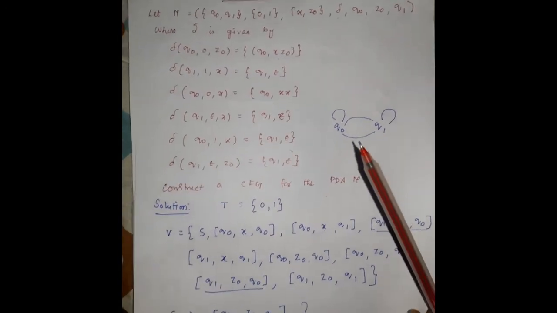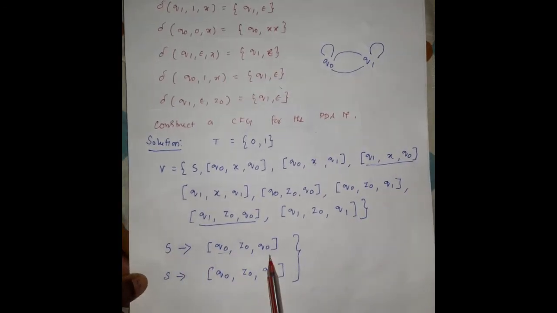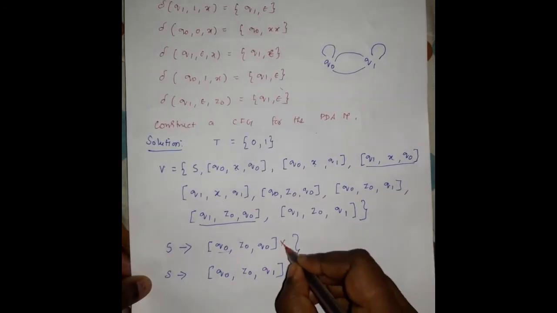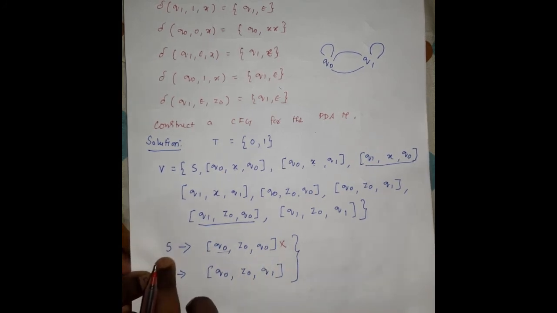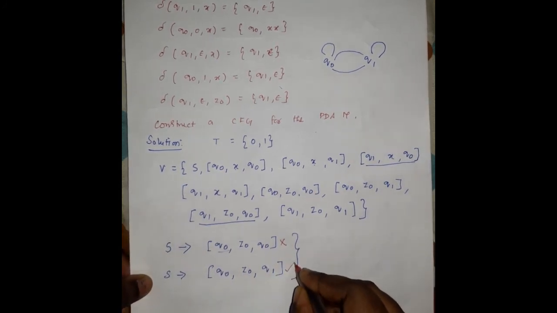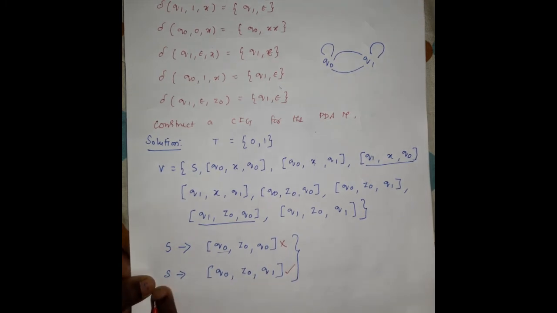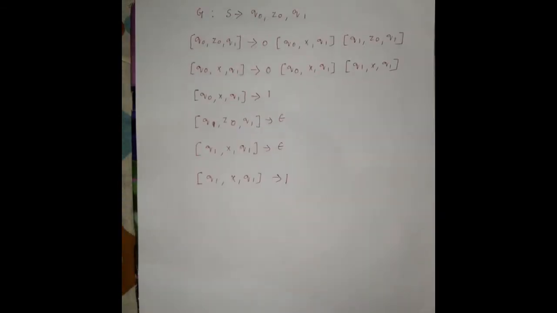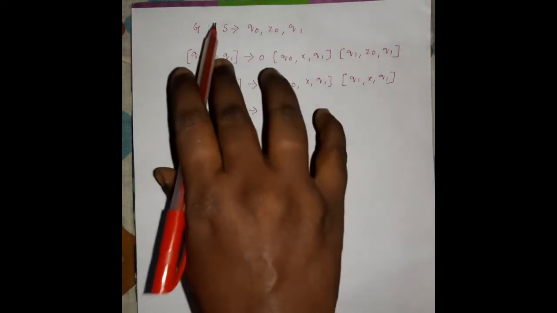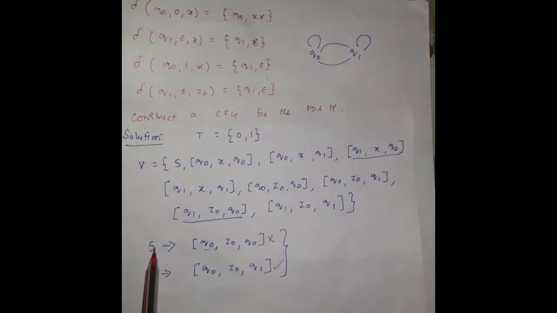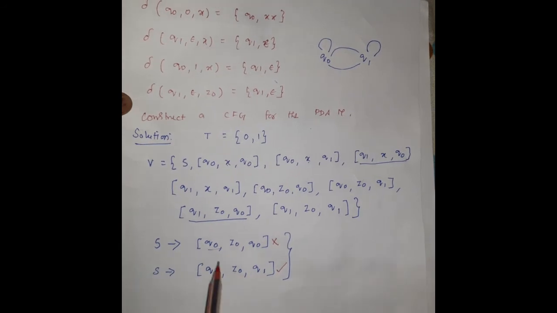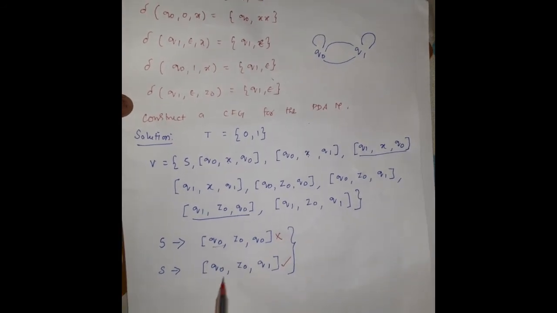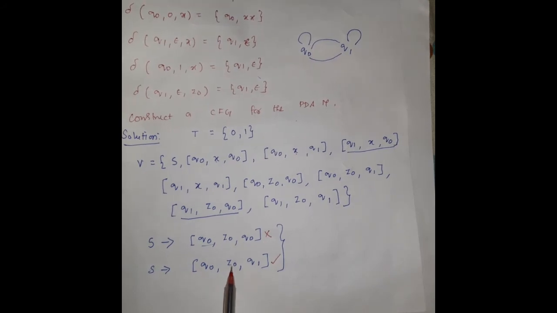So q0 z0 q0 is involved in the start symbol derivation. So we have to eliminate this particular production rule for this start symbol. We can only take this production with this variable for this start symbol only. So after eliminating this particular production rule, we can write the final grammar for this pushdown automata. As I said, in the start symbol there are two variables, but one gets eliminated, so you can only take S tends to q0 z0 q1.